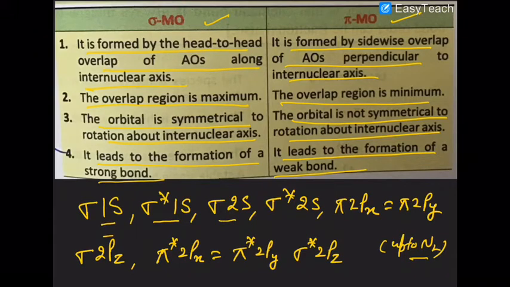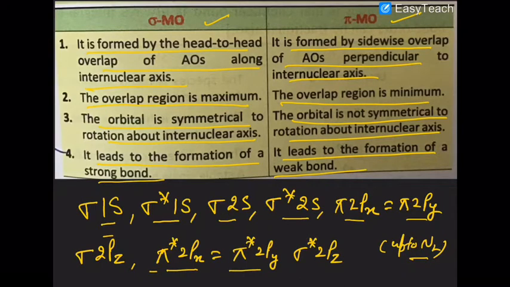Then sigma 2s, then anti-bonding sigma star 2s. Then you have equal energy levels in pi 2px and pi 2py. If two electrons are available, both will get one electron each according to Hund's rule. Similarly, in anti-bonding MOs they are also equal in energy.